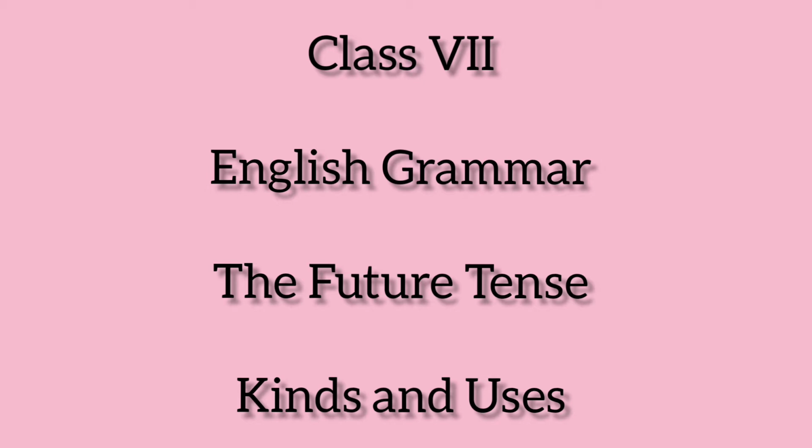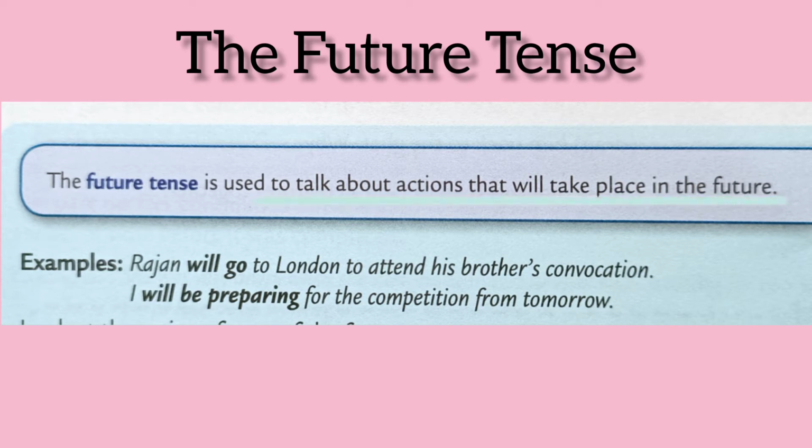In our previous class, we studied about the past tense. Today, we are going to learn about expressing the future. The future tense is used to talk about an action that will take place in the future. For example, Rajan will go to London to attend his brother's convocation. Another example can be I will be preparing for the competition from tomorrow. Here, the verbs will go and will be preparing talk about an action that will happen in the future.